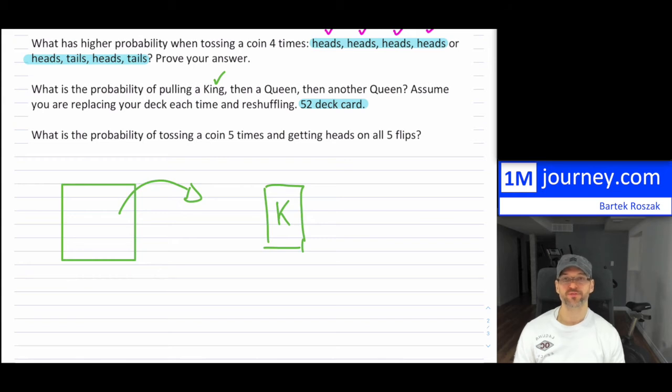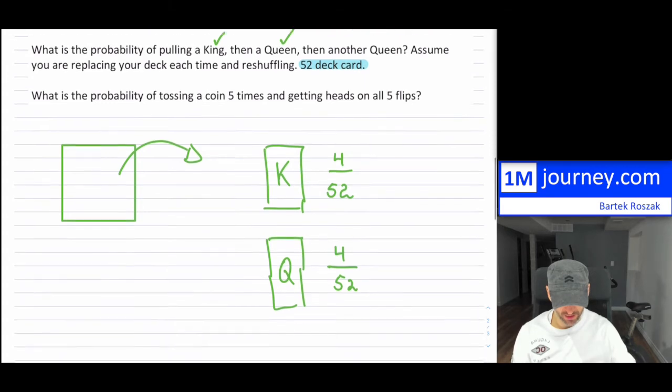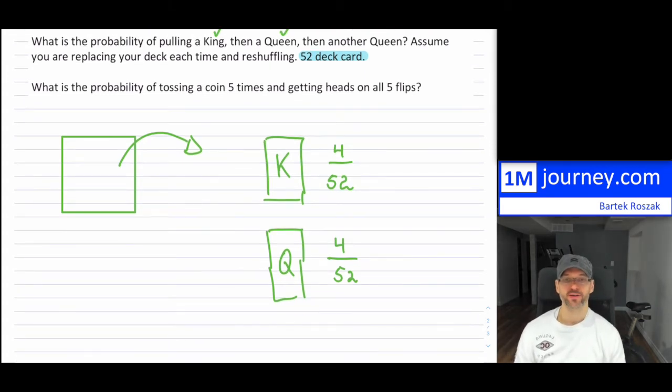Well, in total, I have 52 cards, and there are 4 kings. So my probability on the first pull to get a king is basically 4 out of 52. Now, I'm going to take that card and put it back in because I am replacing, and then I'm going to shuffle. Now I want a queen. So what's the probability of now receiving a queen? Well, there are 4 queens, and the deck is still 52 because I've replaced my card. So I have the same probability for getting a queen.